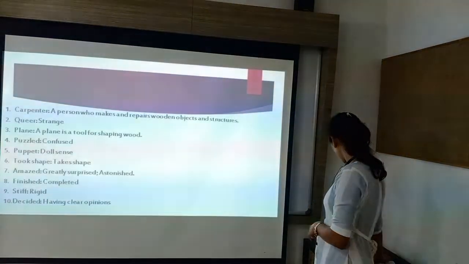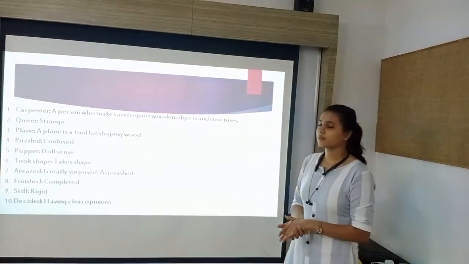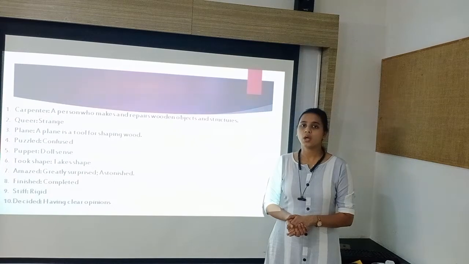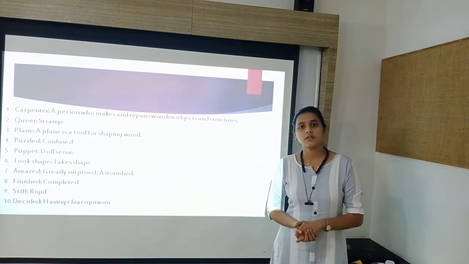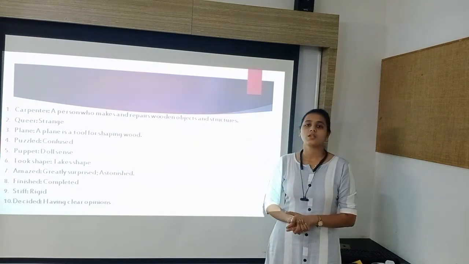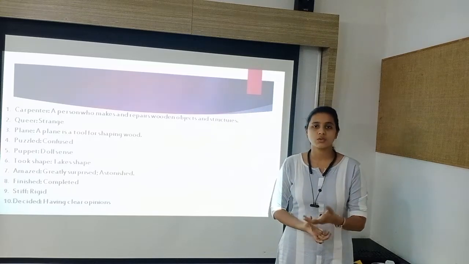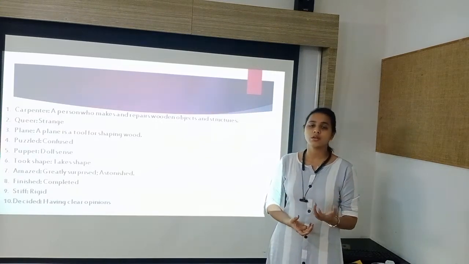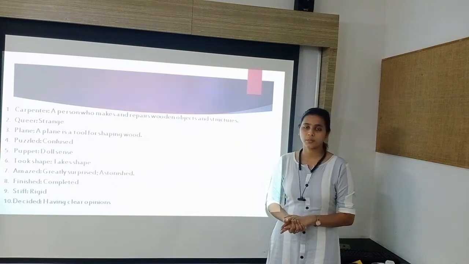Next one is puppet. Puppet, that means doll or an object made with wood. So that is called puppet. Mostly puppets are given the shape of animal, human or any kind of object.